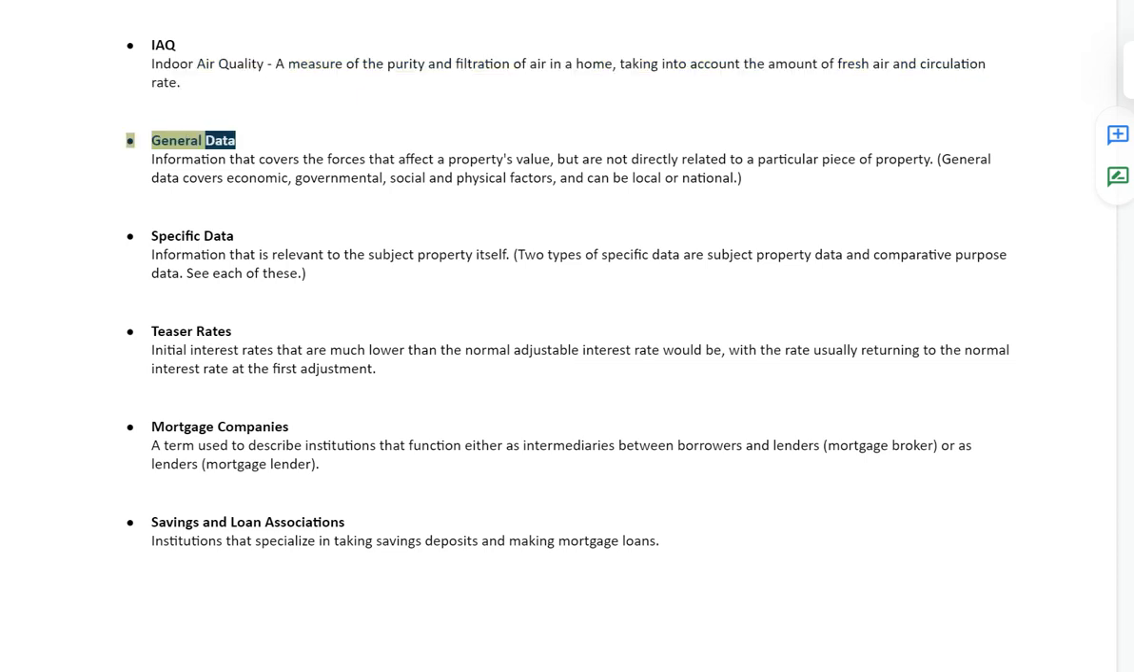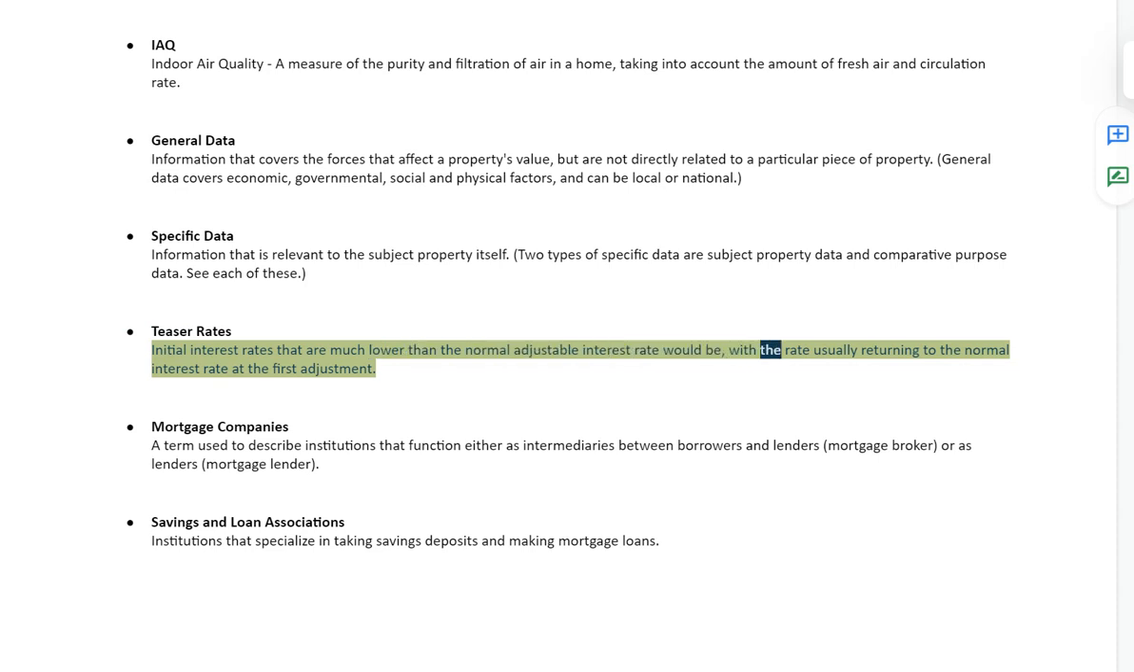General data, information that covers the forces that affect a property's value, but are not directly related to a particular piece of property. General data covers economic, governmental, social and physical factors, and can be local or national. Specific data, information that is relevant to the subject property itself. Two types of specific data are subject property data and comparative purpose data. See each of these.